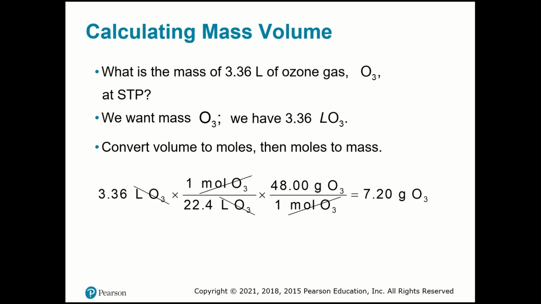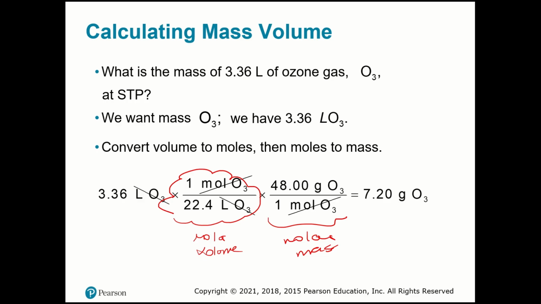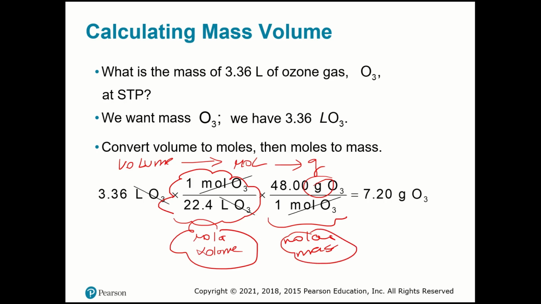So I use the volume and the molar volume, and then I use the molar mass, and I'm going to find grams. First you convert to moles and then you convert to grams. So we have volume, you convert to moles, and then you find grams. How do we convert volume to moles? Using molar volume. How do you convert moles to grams? Using molar mass. Okay, good?